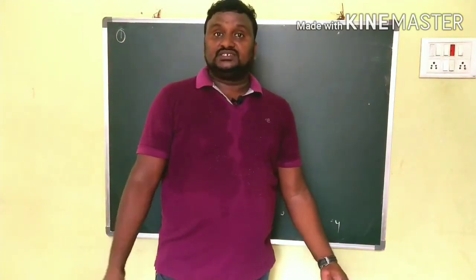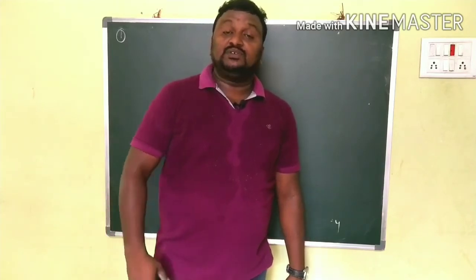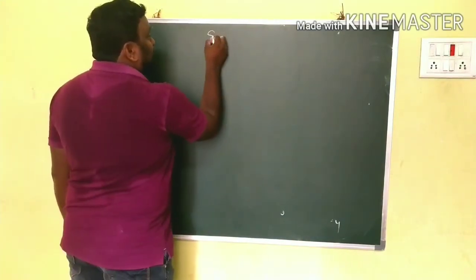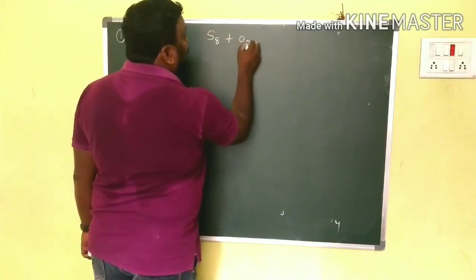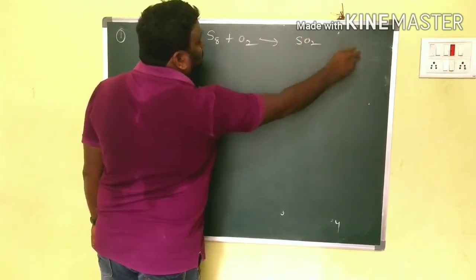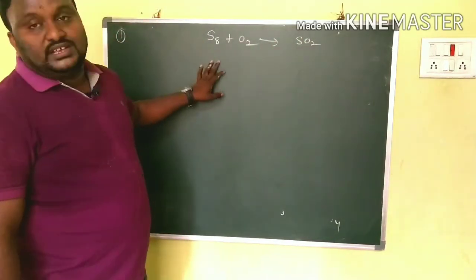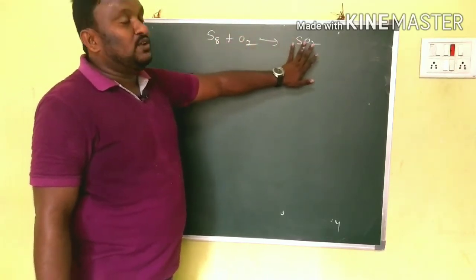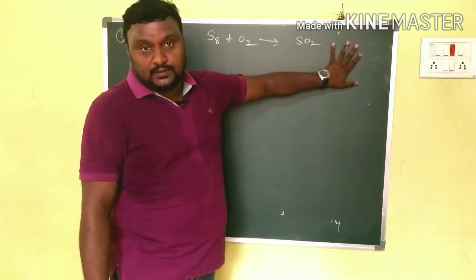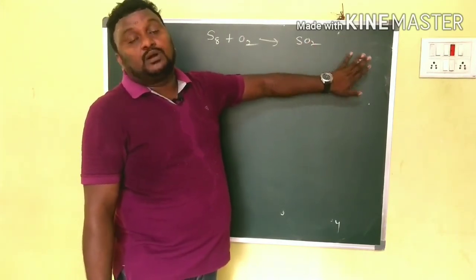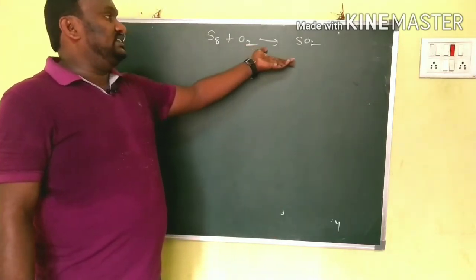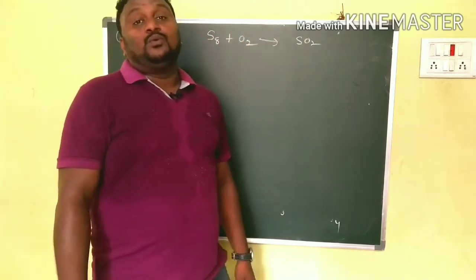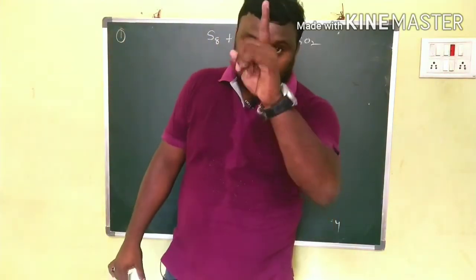That is the reaction given. So by using the suitable formulas I am writing here S8 plus O2 gives SO2. This is equation number 1, and that belongs to step 1.